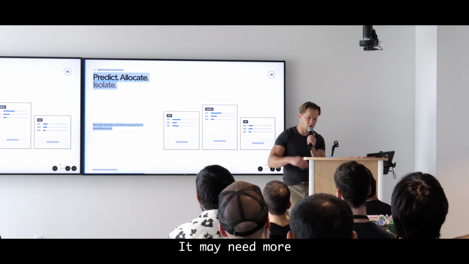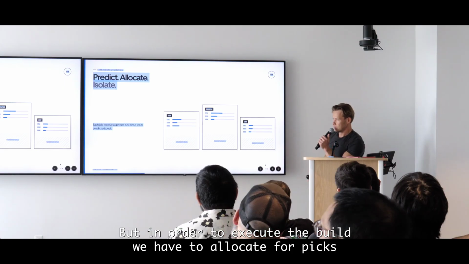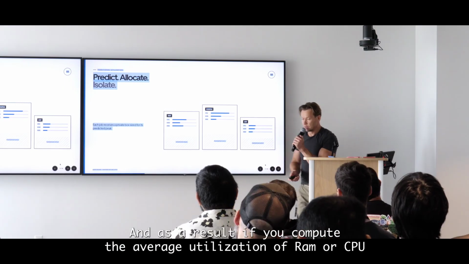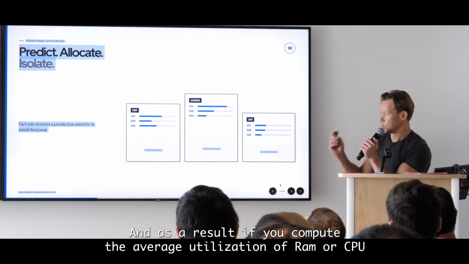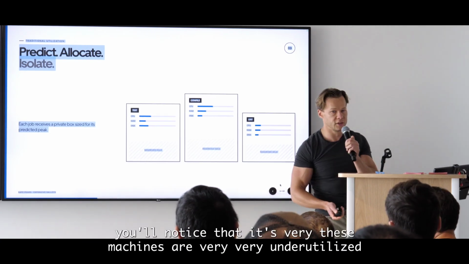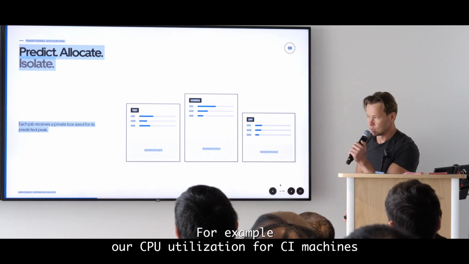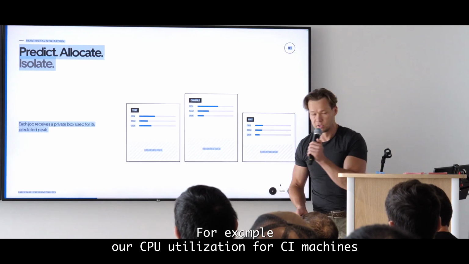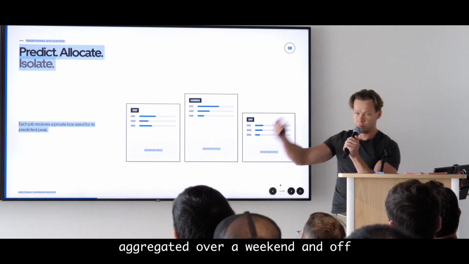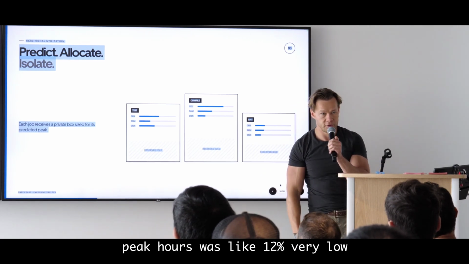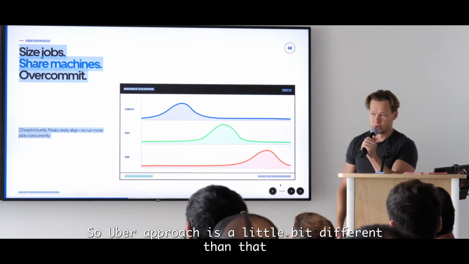It may need more, it may need less, but in order to execute the build, we have to allocate for peaks. As a result, if you compute the average utilization of RAM or CPU, you'll notice that these machines are very underutilized. For example, our CPU utilization for CI machines, aggregated over weekends and off-peak hours, was like 12%, very low.